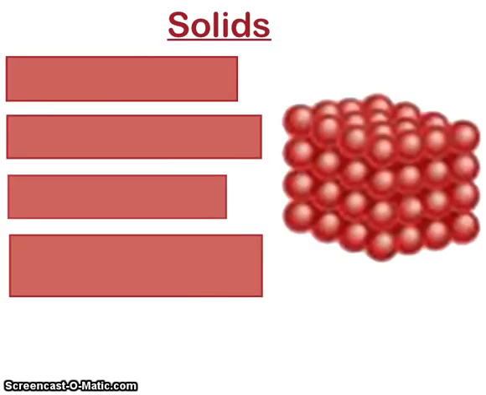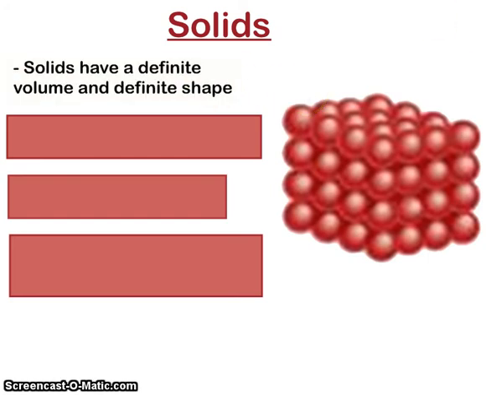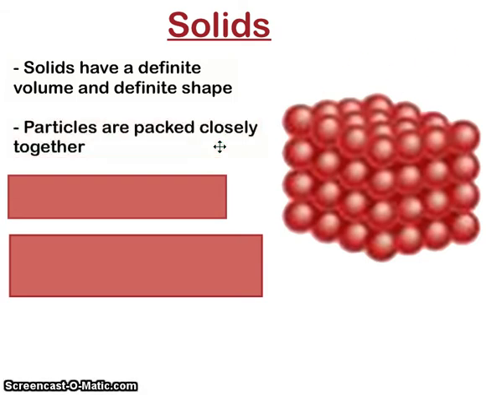Let's look at solids. Now, look at this configuration right over here on the right-hand side of the screen. What do you notice about this solid? One thing you might see is that solids have a definite shape and a definite volume. This means that their volume and shape do not change. Why is this? Well, it's because their particles are packed close together.